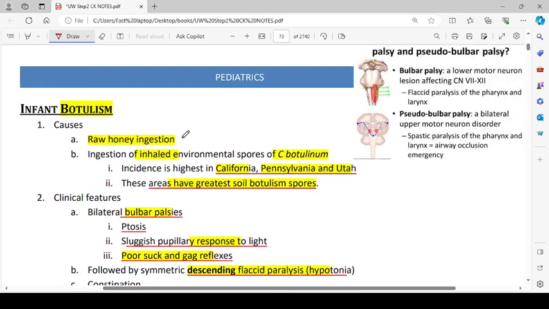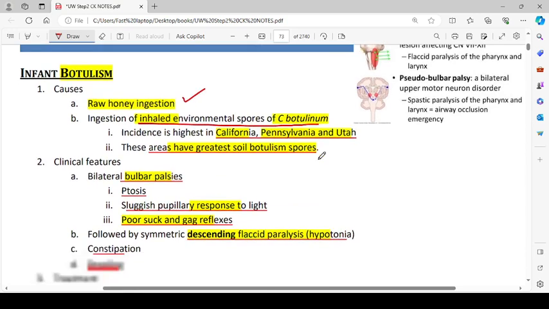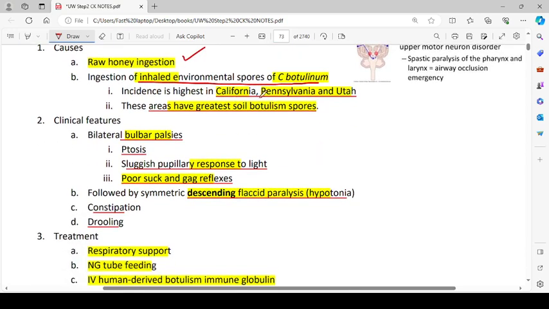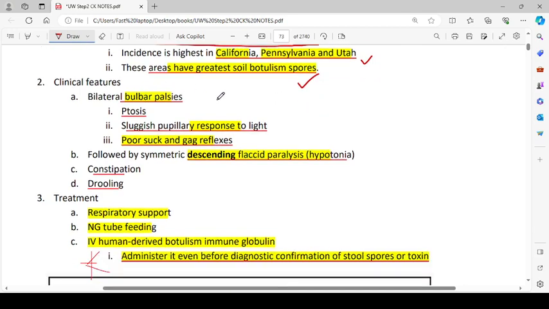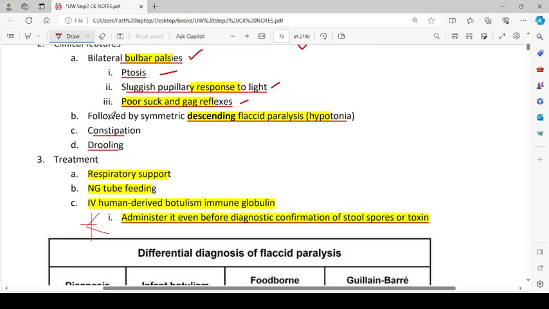Then the next one is infant botulism. The causes are raw honey ingestion, and ingestion or inhalation of environmental spores of Clostridium botulinum. Incidence is highest in California, Pennsylvania and Utah. These areas have the greatest soil botulism spores. The clinical features are bilateral bulbar palsies, which present with ptosis, sluggish pupillary response to light, and poor suck and gag reflex, followed by symmetric descending flaccid paralysis, which is called hypotonia, constipation, and drooling.